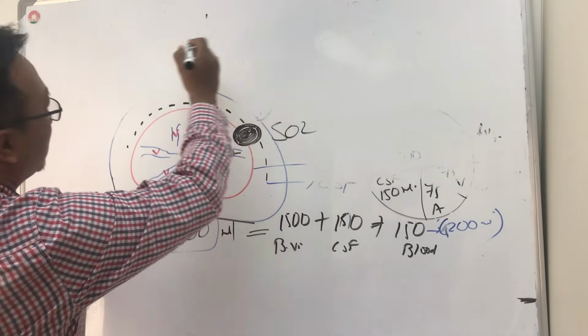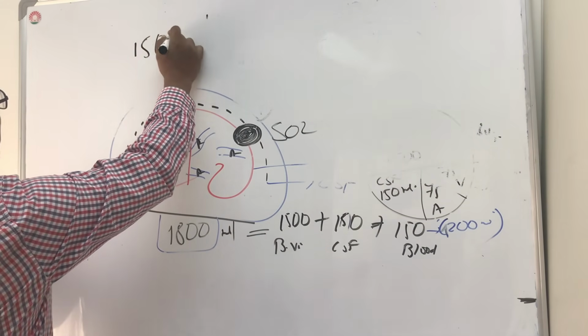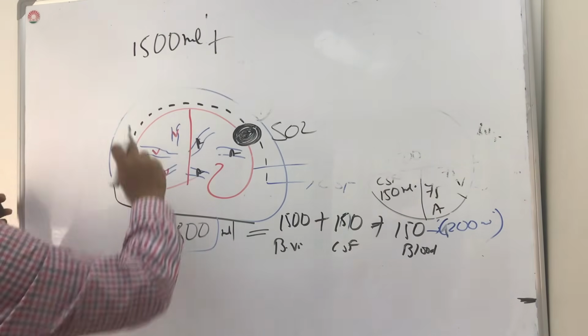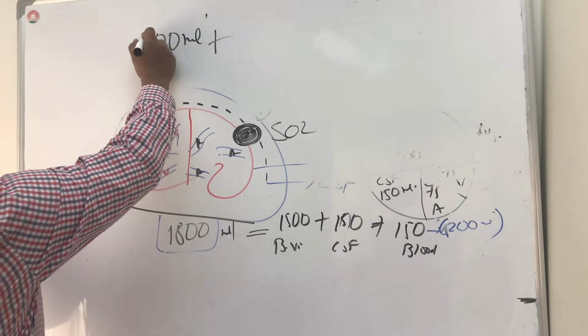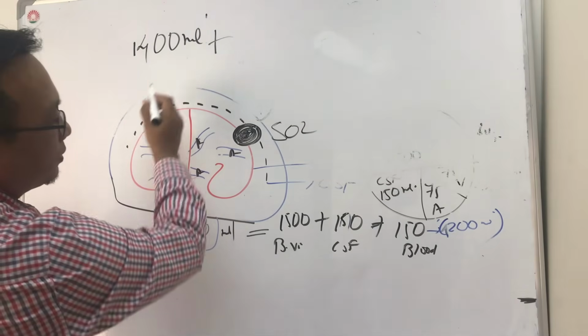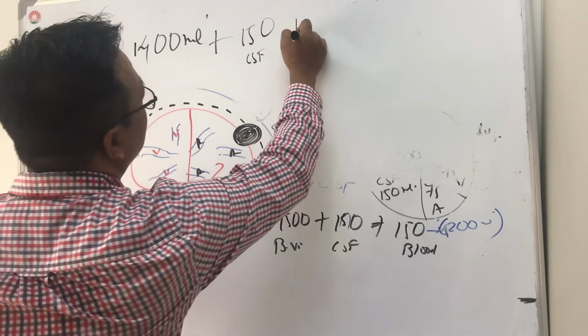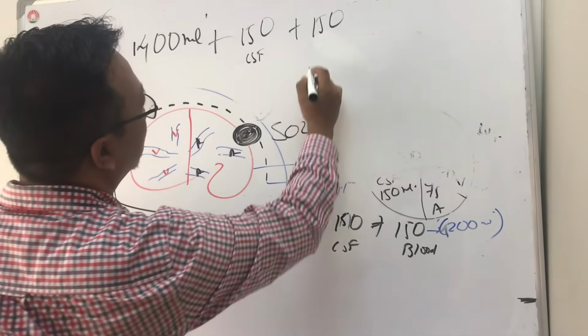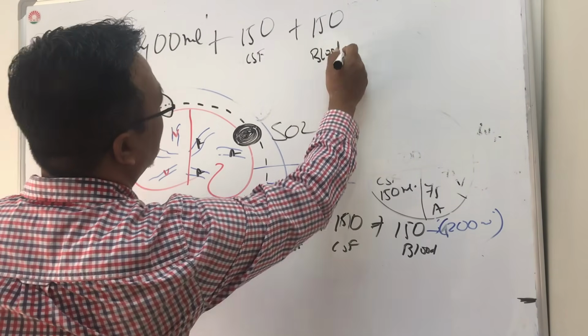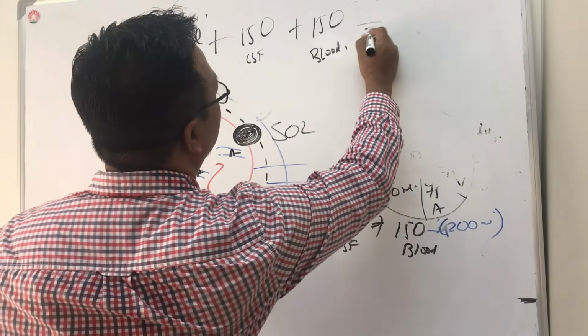We know the brain volume is 1500 ml. Let's go to the right number: 1400 ml plus 150 CSF plus 150 blood. That makes 1800.